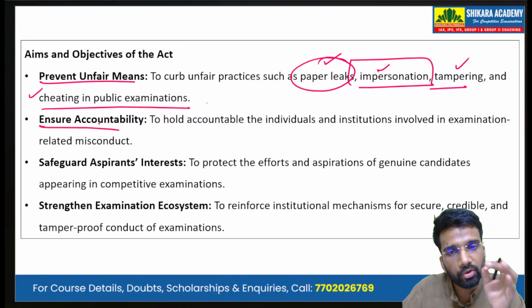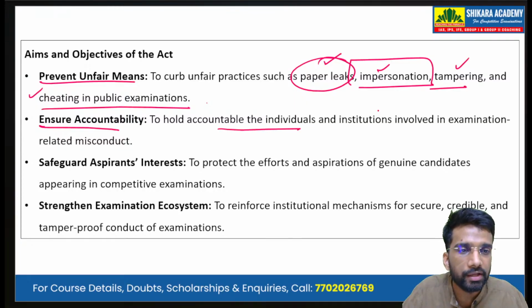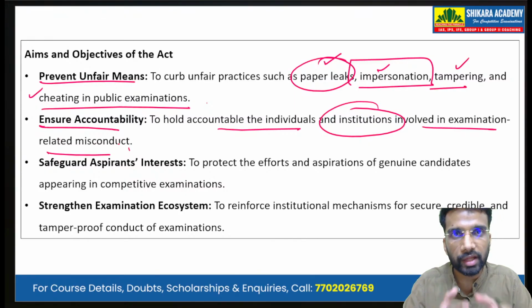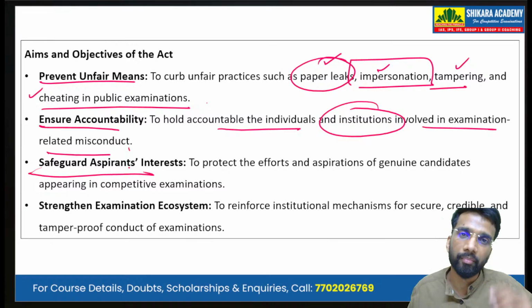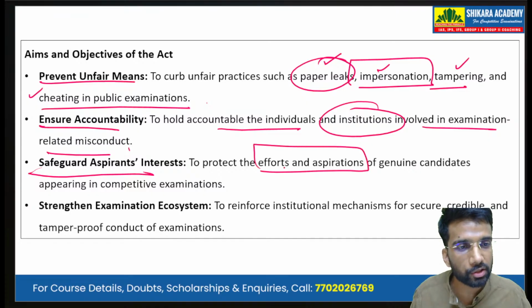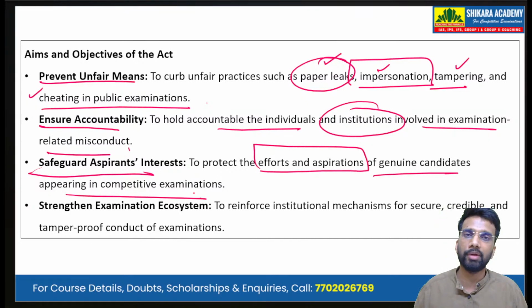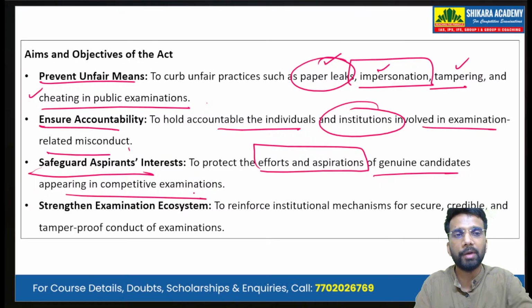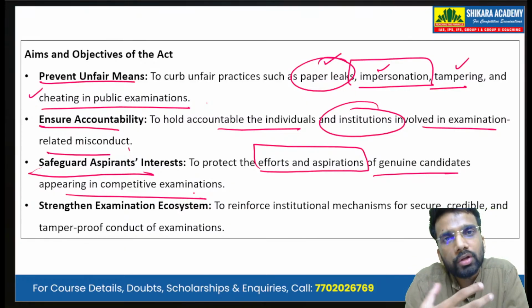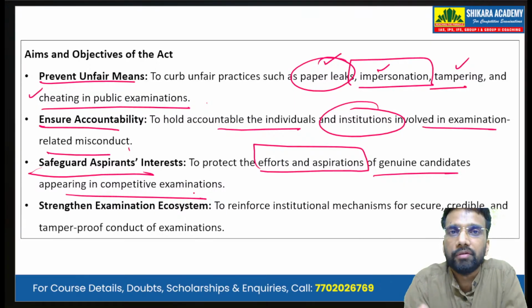Second aim and objective is to ensure accountability, to hold accountable the individuals and institutions that are involved in examination-related misconduct. So all the individuals as well as the institutions which are involved in the misconduct of the examination will be punished under the Act. Third, it is very important to safeguard the aspirants' interest, to protect the efforts and aspirations of the genuine candidates appearing in the competitive examinations, because of these rampant cases of paper leaks, impersonation, and unfair means, the serious and sincere candidates feel dejected and demotivated.